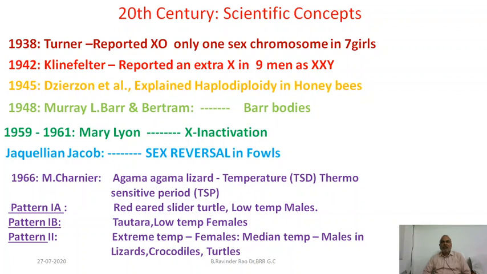Such women who are not developing full women characters or feminine characters are reported as Turner's syndrome, and this is because of nondisjunction of sex chromosomes. In the year 1942, Klinefelter, another doctor, reported that 9 men are having an extra X chromosome.